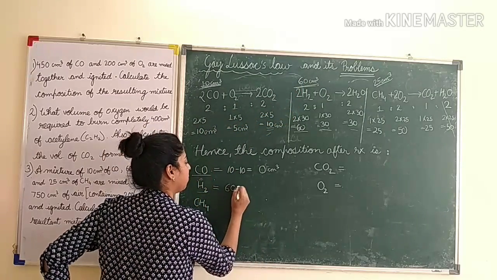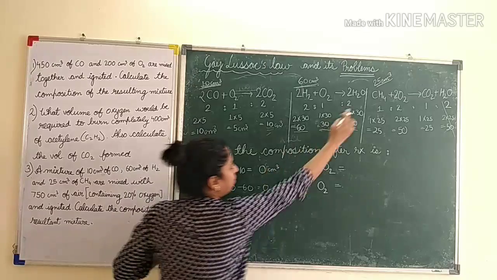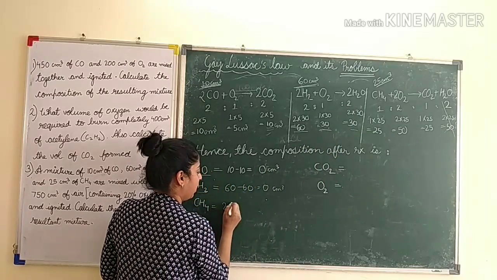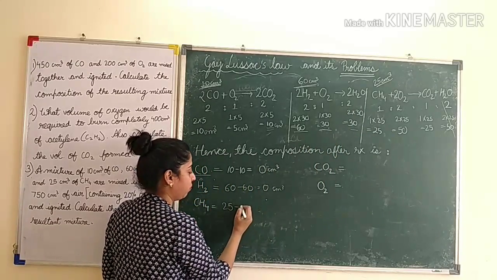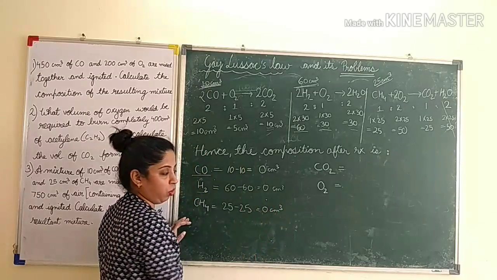So we will write 60 minus 60, 0 centimeter cube. For methane we will write 25 minus 25, 25 was taken and 25 was used. So 0 centimeter cube. So reactants will be 0.